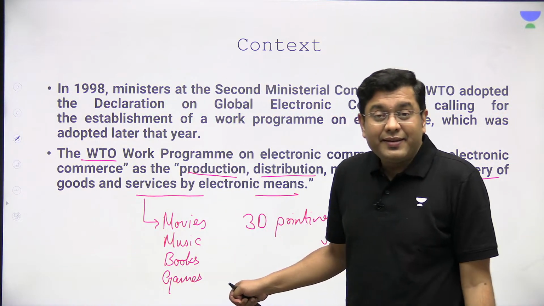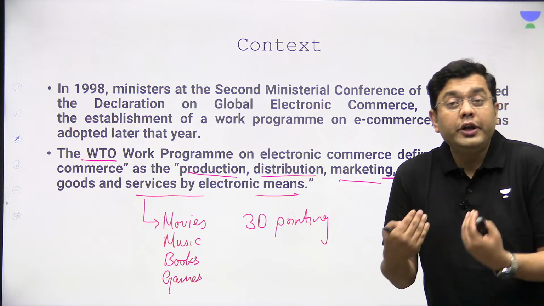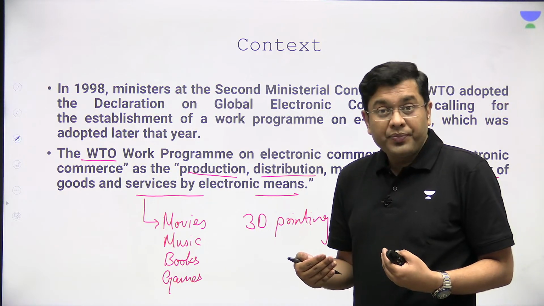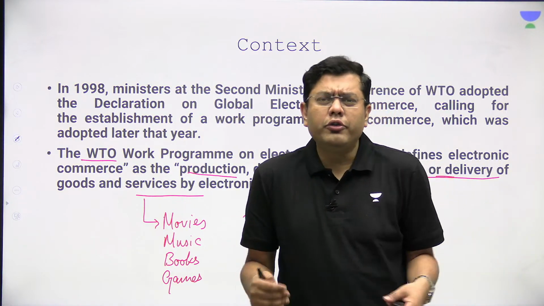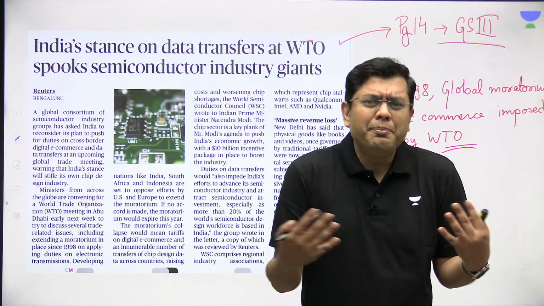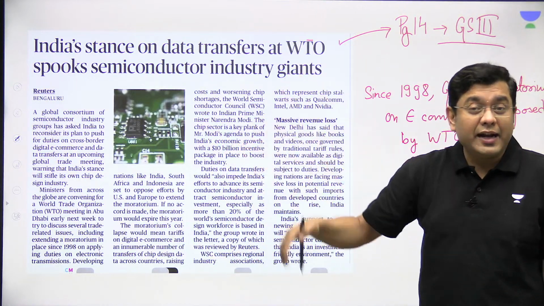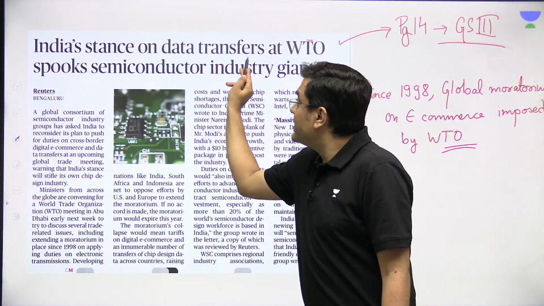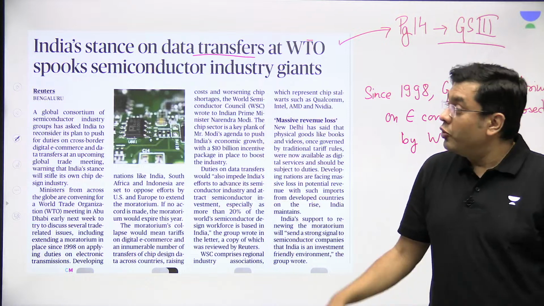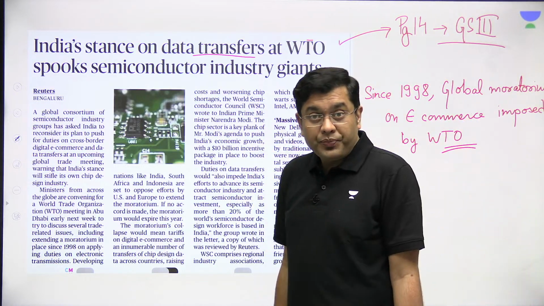Now on these, there is a moratorium on duties. That is, you don't impose taxes. Now what does that mean, you don't impose taxes? How is it going to impact us? Why should we care for it? And why is it that India is against that moratorium? Because the headline says, India's stance on data transfers at WTO, because India is now opposing that moratorium.